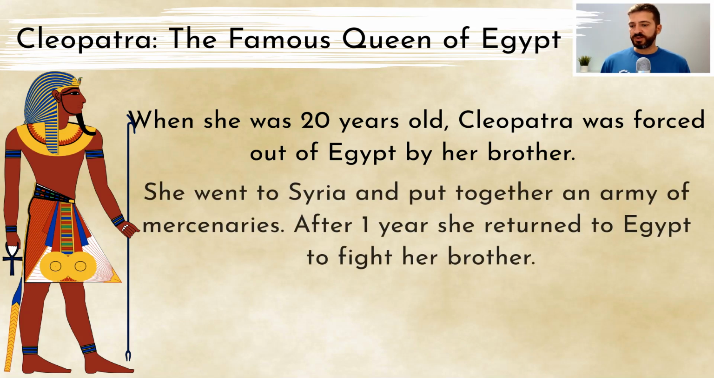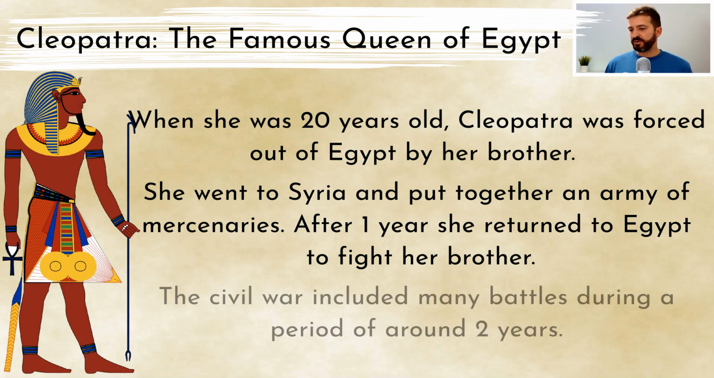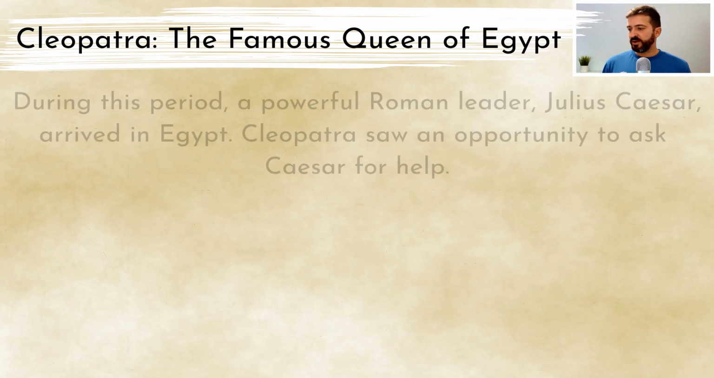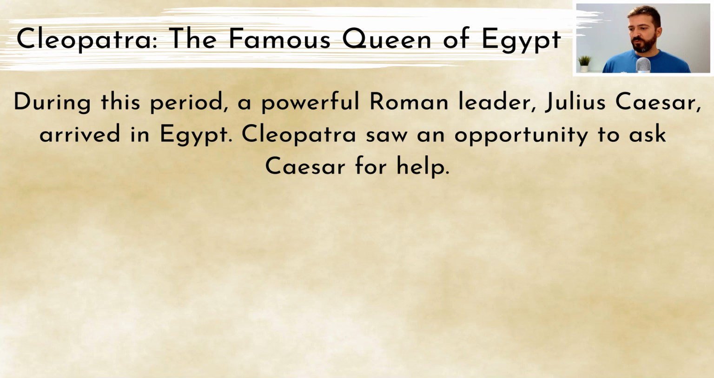She went to Syria and put together an army of mercenaries. After 1 year, she returned to Egypt to fight her brother. The civil war included many battles during a period of around 2 years. During this period, a powerful Roman leader, Julius Caesar, arrived in Egypt.